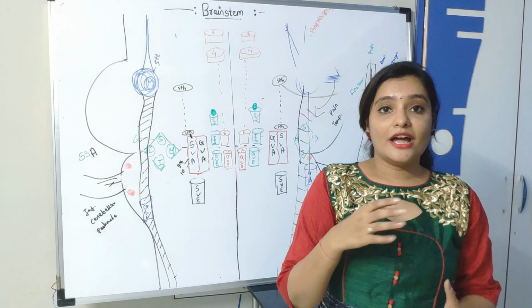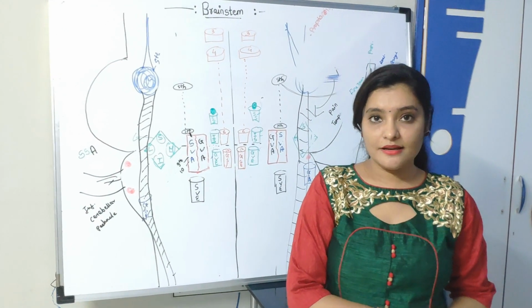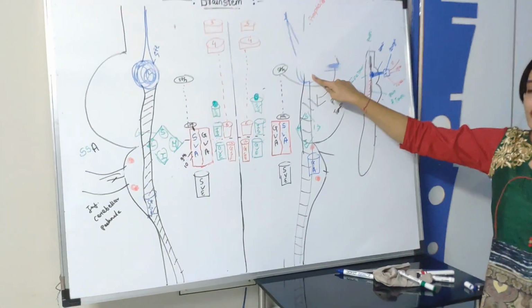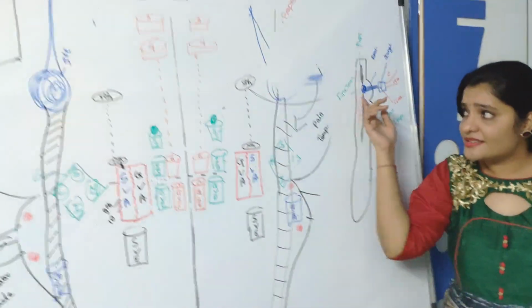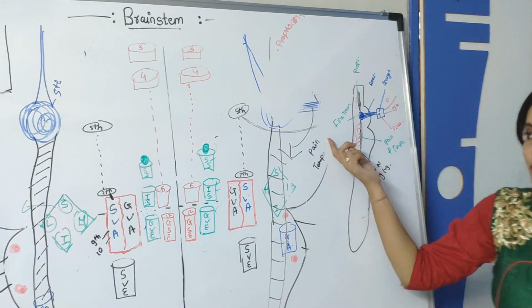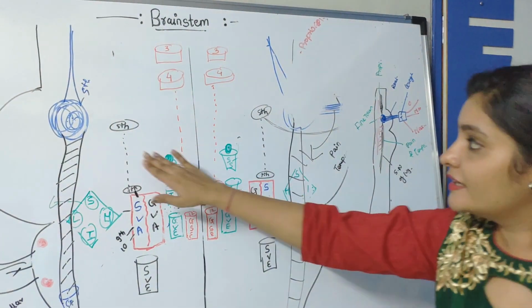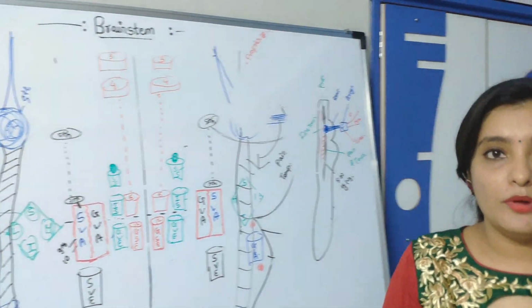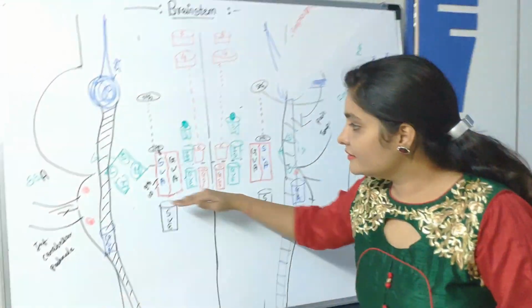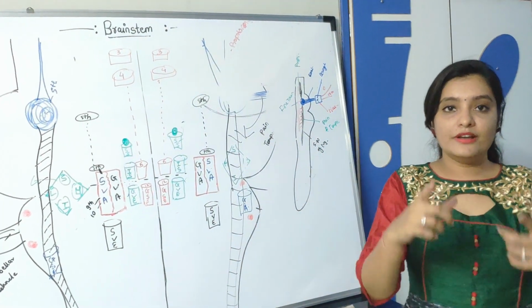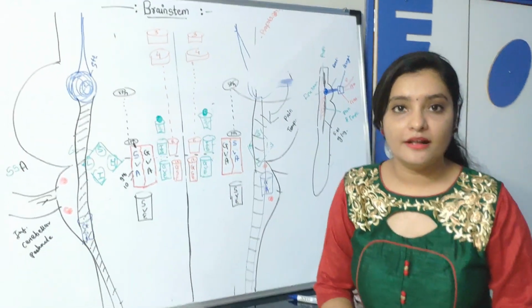Why is it so? I hope you got the answer, because the fifth cranial nerve is coming from the pons. Though it is coming from the pons, the nuclei of the fifth cranial nerve are situated in midbrain, pons and medulla oblongata.